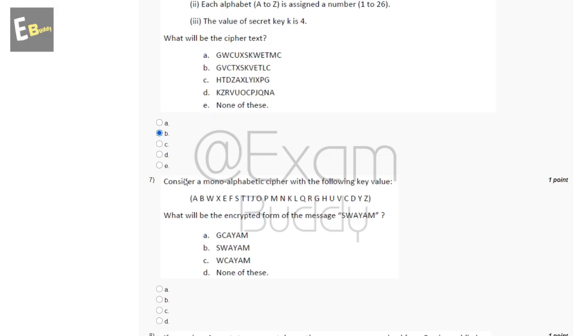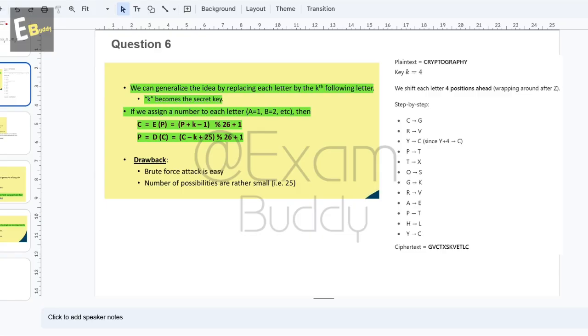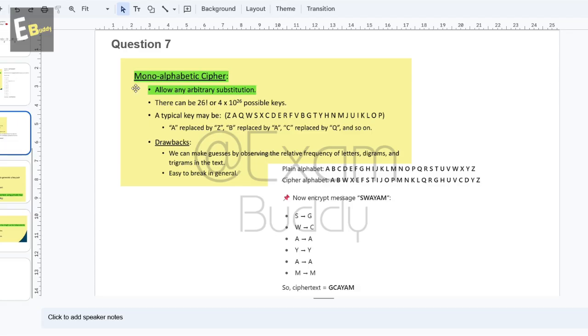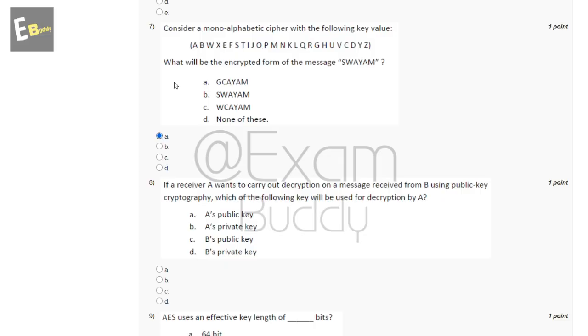Now the seventh question is, consider a mono-alphabetic cipher with the following key values. These are the key values. What will be the encrypted form of the message? These are the options, and let's check the answer of our seventh question. A mono-alphabetic cipher allows any arbitrary substitution. These are the solutions. So the answer of our seventh question is A, GCAYAM.